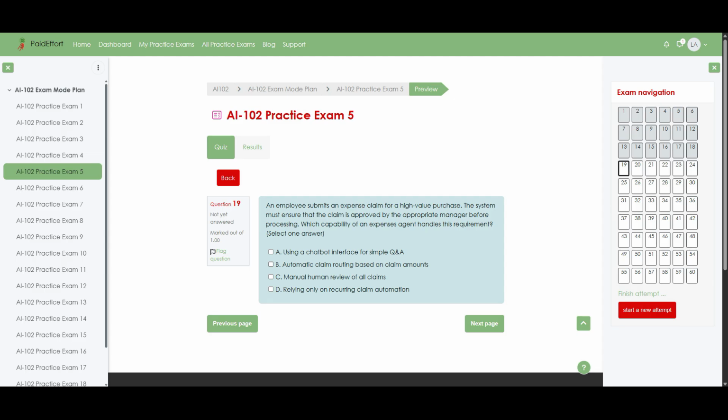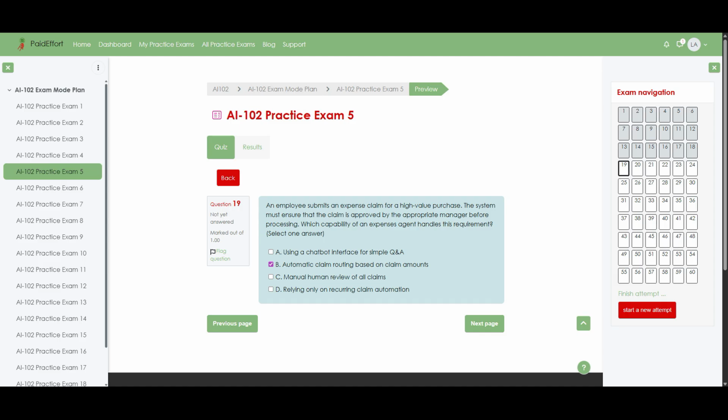Select one answer. Option A, using a chatbot interface for simple Q&A. Option B, automatic claim routing based on claim amounts. Option C, manual human review of all claims. Option D, relying only on recurring claim automation. The correct answer is option B, automatic claim routing based on claim amounts.